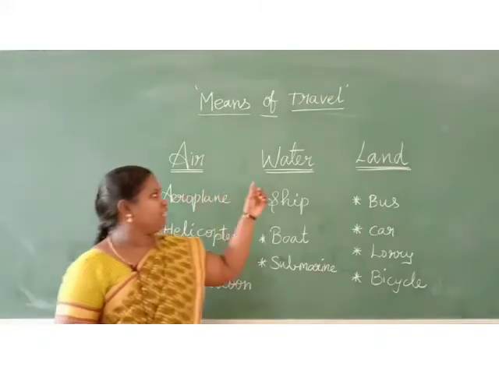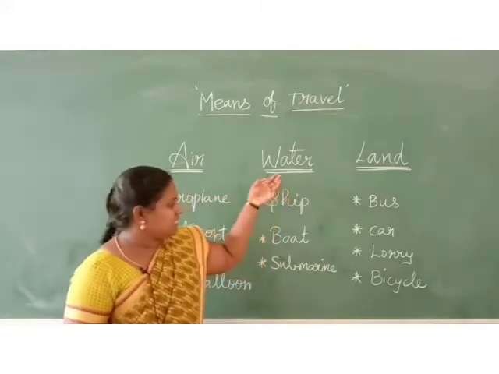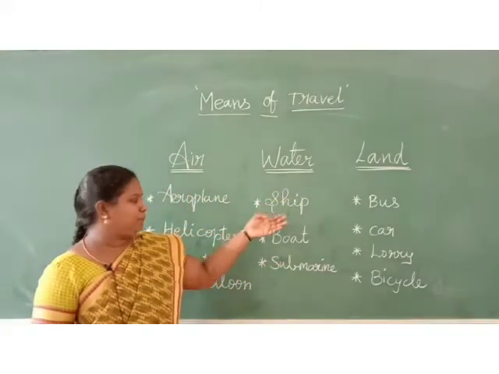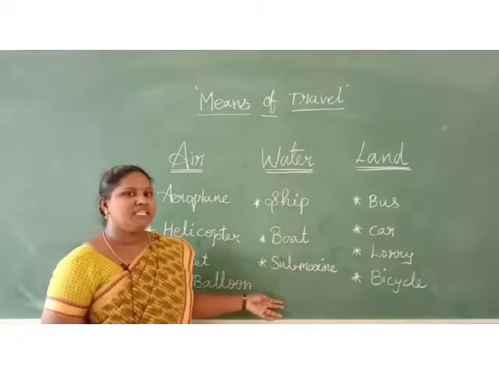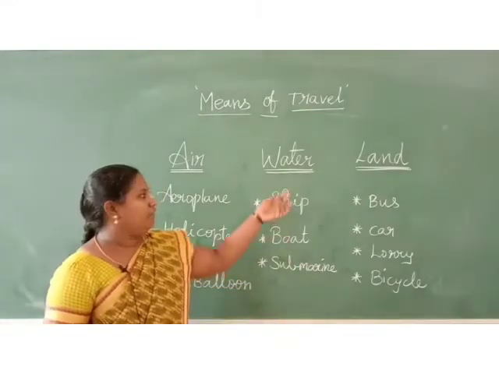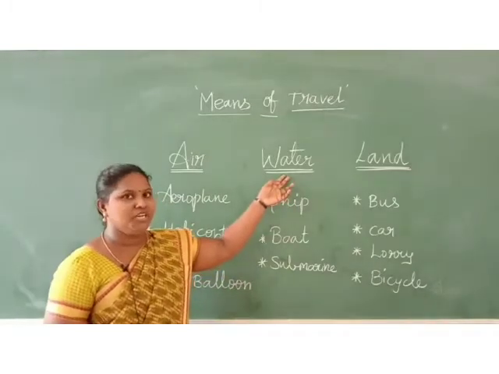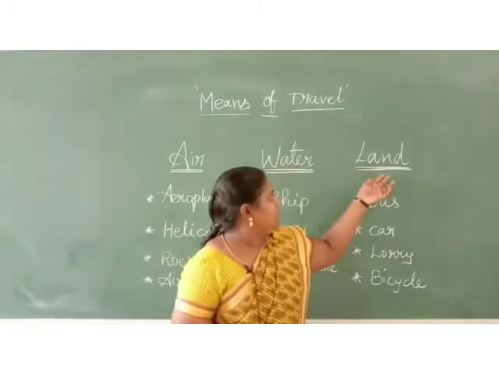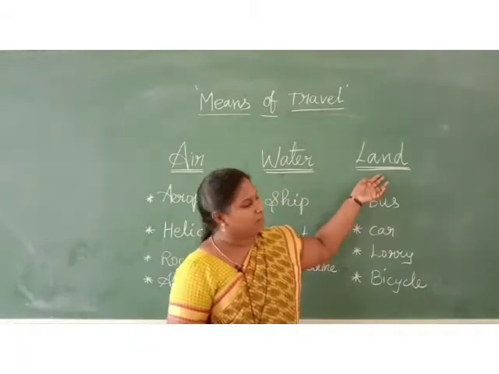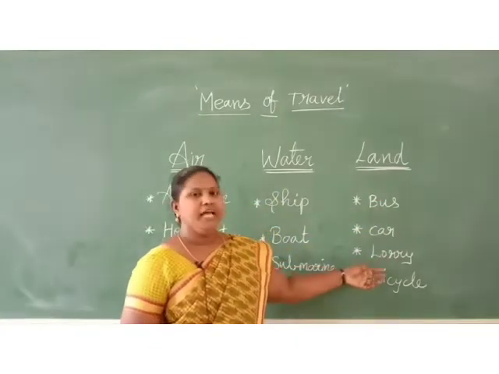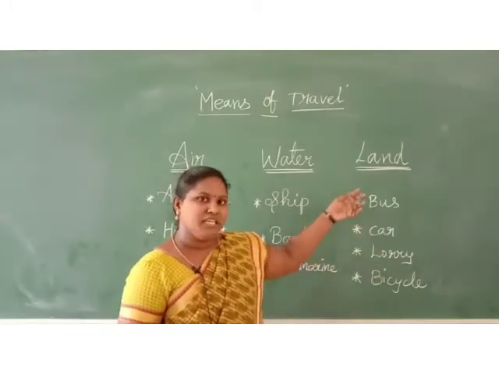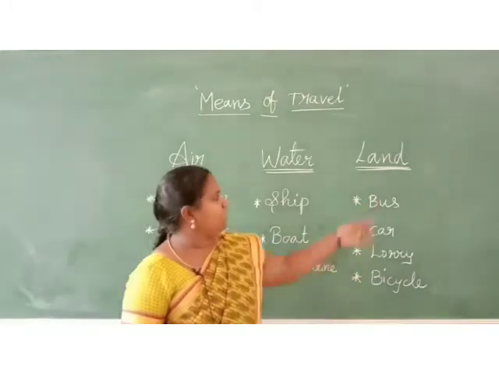The next one is water. See this example: ship, boat and submarine. These are the vehicles that move on water. Have you understood children? Yes, let's read about land. Bus, car, lorry and bicycle. These are the vehicles that move on land.